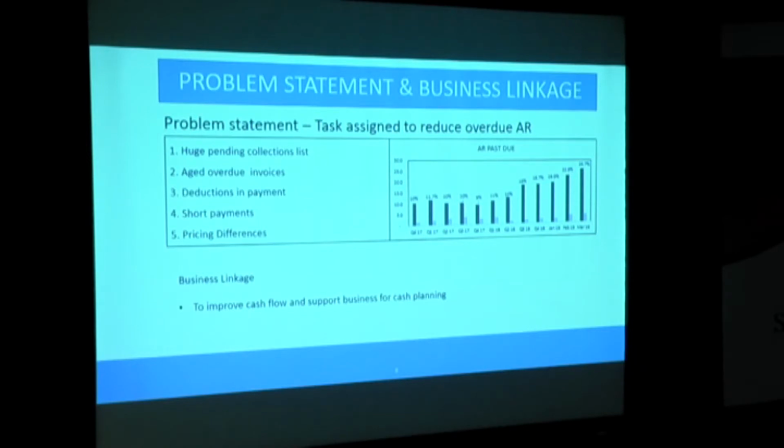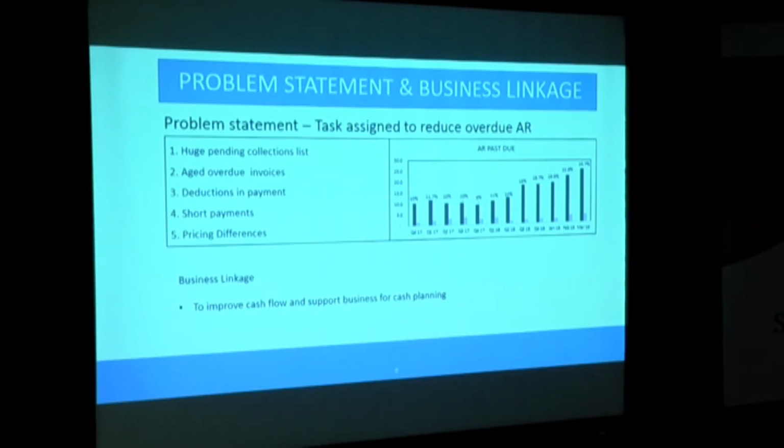That is the reason we took this project, and we identified some top lists. First, a huge pending collection list: the sales we made for which we have not received money from the customer. Second, aged overdue invoices: some historical invoices with no apparent reason, still in the 120-day aging bucket. Third, deductions in our payment, because of quality or quantity issues. Fourth, short payments, from short shipments made from our end.